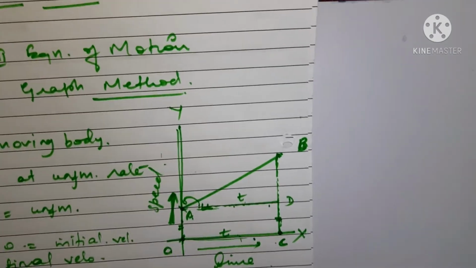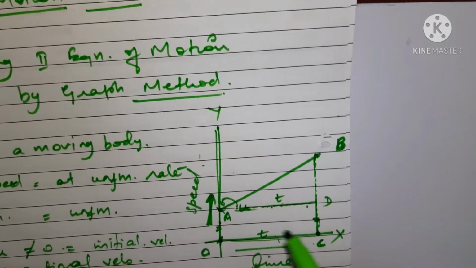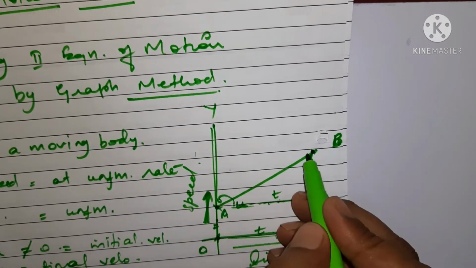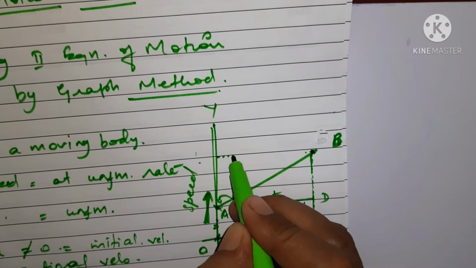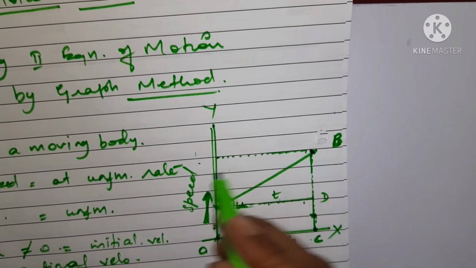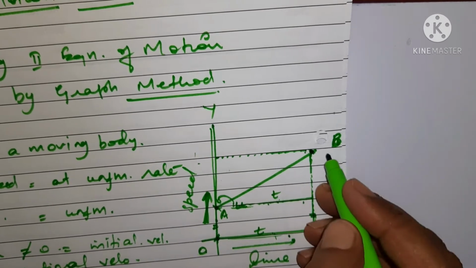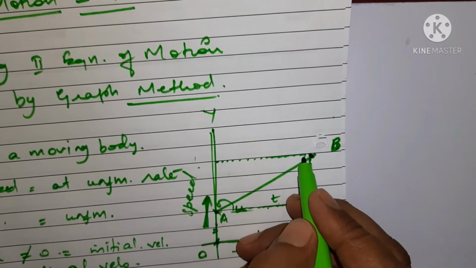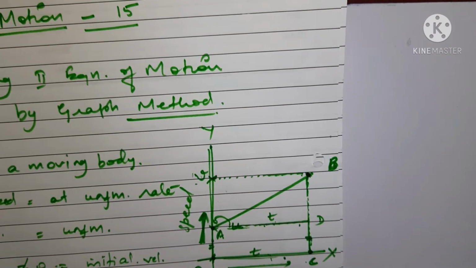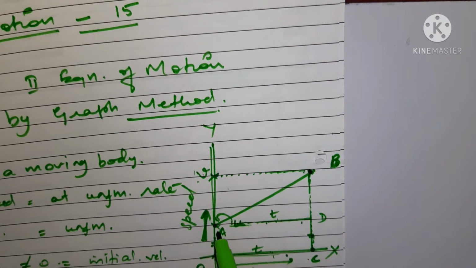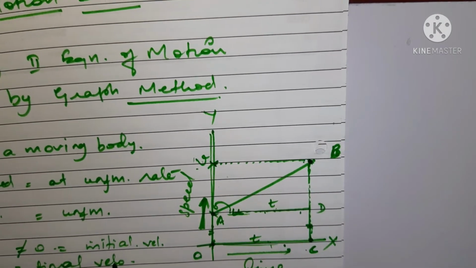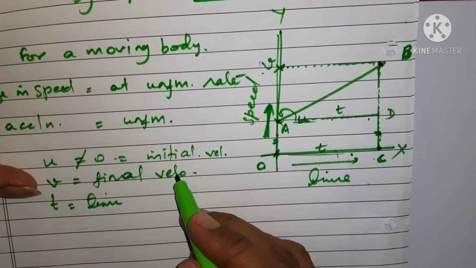Okay, now what? The second thing which you are going to do is, from this point, construct another line, or you can just take a point here to check what velocity is there at this point. What is the velocity? To check the velocity at point B, if you construct a parallel line, you can see here the velocity, suppose, is v. Okay, so you have an initial velocity not equal to 0, that is u here, and the final velocity as v. You can see here, right?